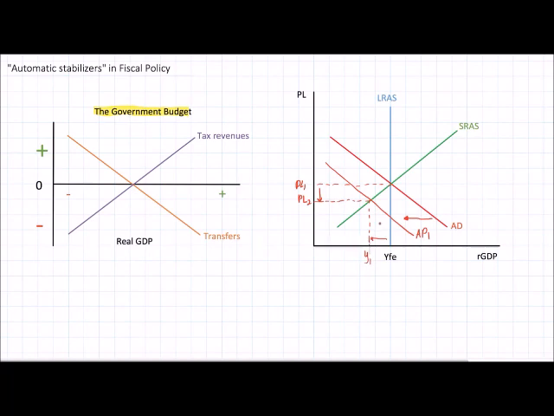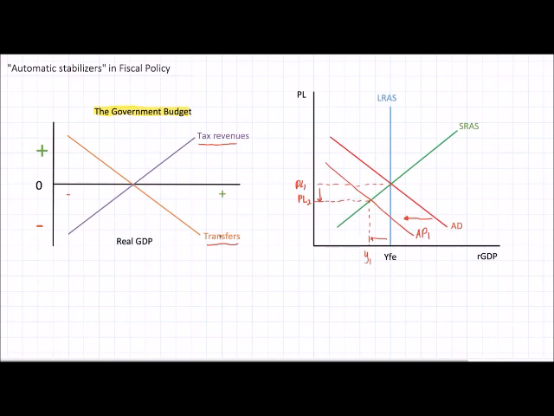So what might happen automatically, before all the months needed for politicians to get together and debate what changes they can make to taxation and government spending? What could happen automatically to help soften the economic shock caused by this decrease in net exports? Well, let's go over to our graph on the left now. Here we have a graph showing how the government's level of tax revenues and transfers, that's transfer payments, change. Transfers are a type of government spending in which government gives money to people so that they can support themselves during periods of unemployment or periods of poverty, or perhaps to help buy food or provide accommodation or provide subsidies for people attending college or school. These are transfer payments.